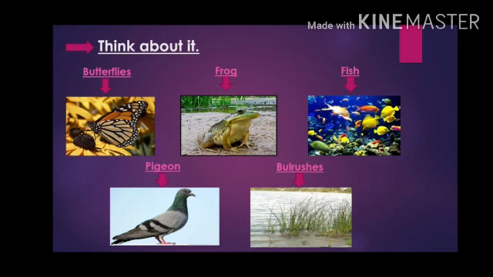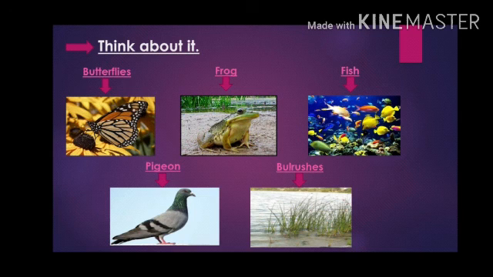Do you know, my dear children, what does a butterfly eat? Yes, it sucks nectar from the flowers. But can a frog do the same? Will it suck nectar from flowers? No. So what does a frog eat? They will eat spiders, grasshoppers, etc.